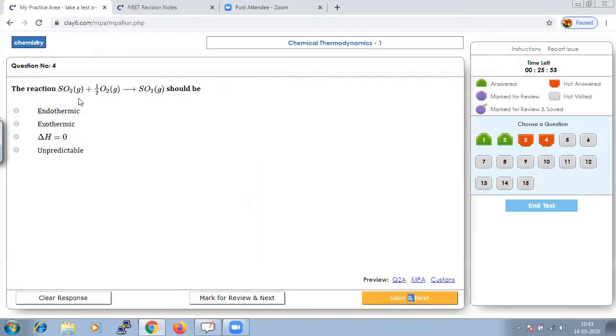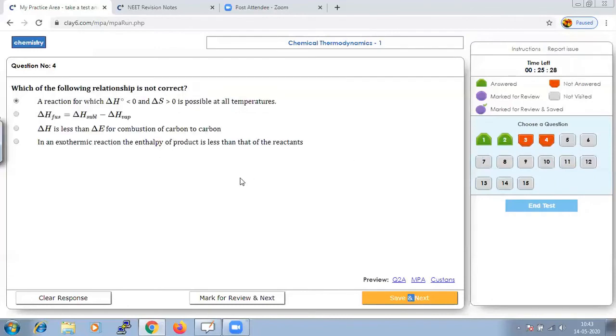The reaction SO2 plus half O2 gives SO3. It should be exothermic, endothermic, or unpredictable. So when I see a reaction, how could I say what type of reaction it is? I think I clicked 2 times.